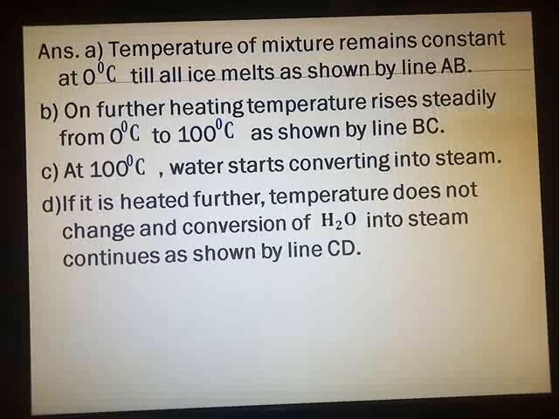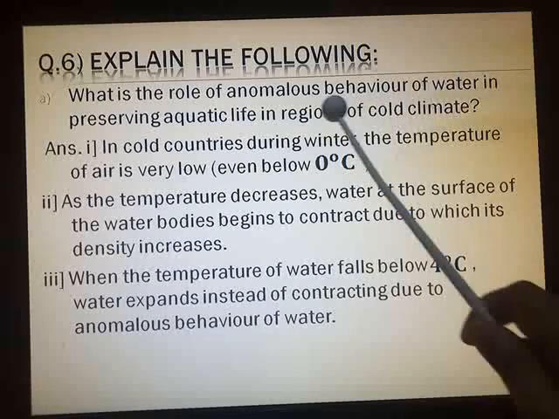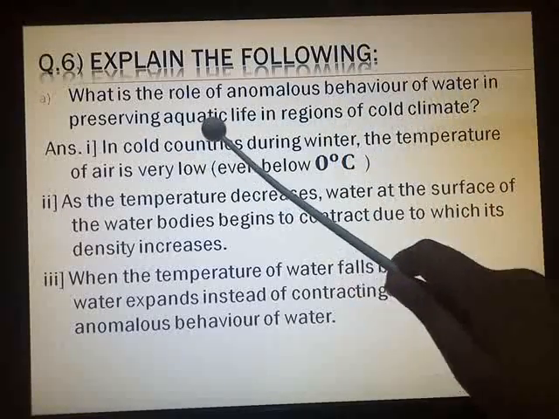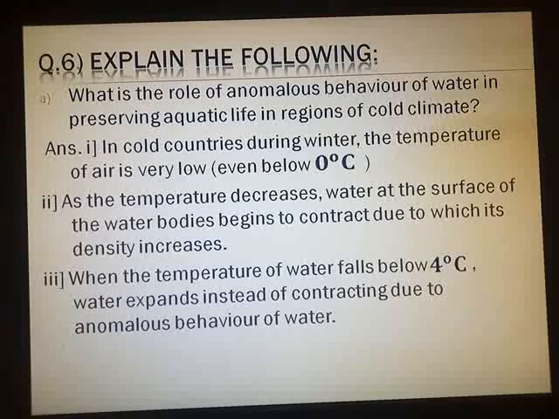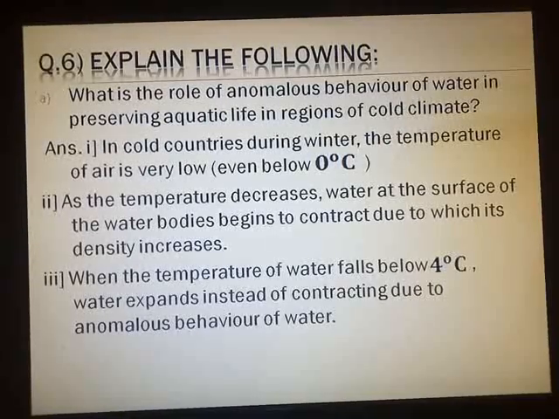Now we are going to start with question number 6A. Explain the following. First one, what is the role of anomalous behavior of water in preserving aquatic life in regions of cold climate? This entire answer I have explained to you when I explained the concept of anomalous behavior of water. I had told you how the fishes and aquatic life below the water in lakes or water bodies survive even if the temperature in cold regions falls below 0 degree Celsius.